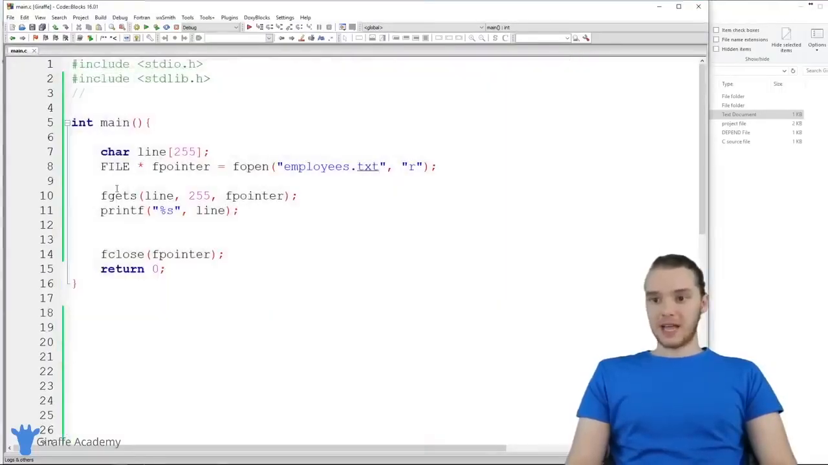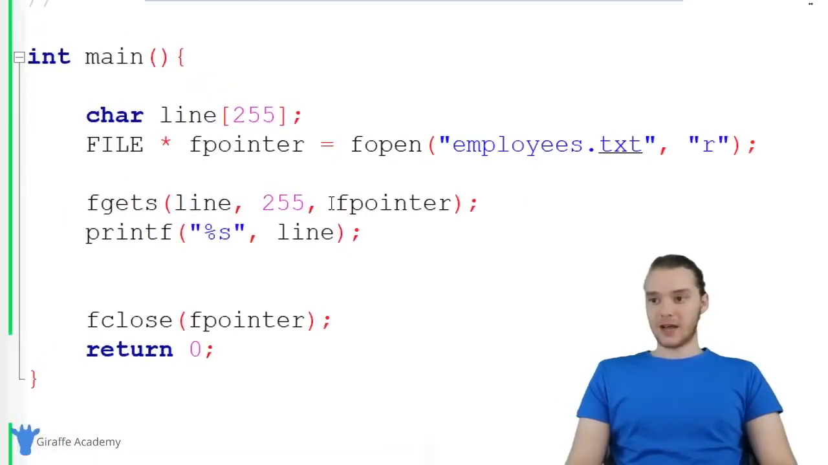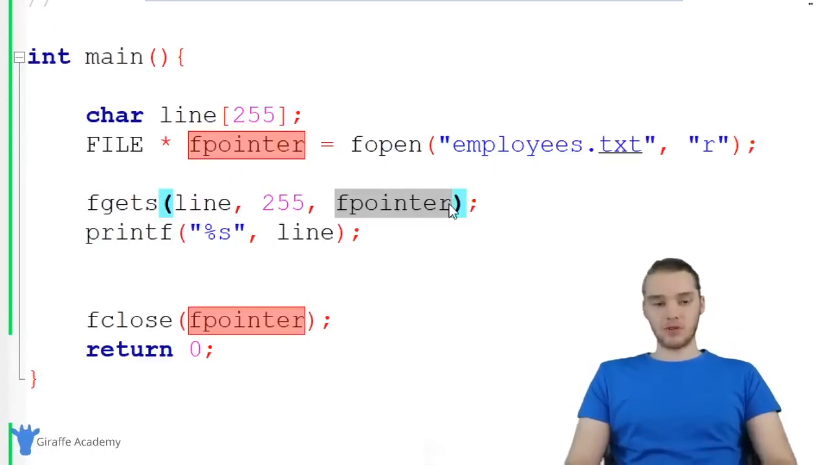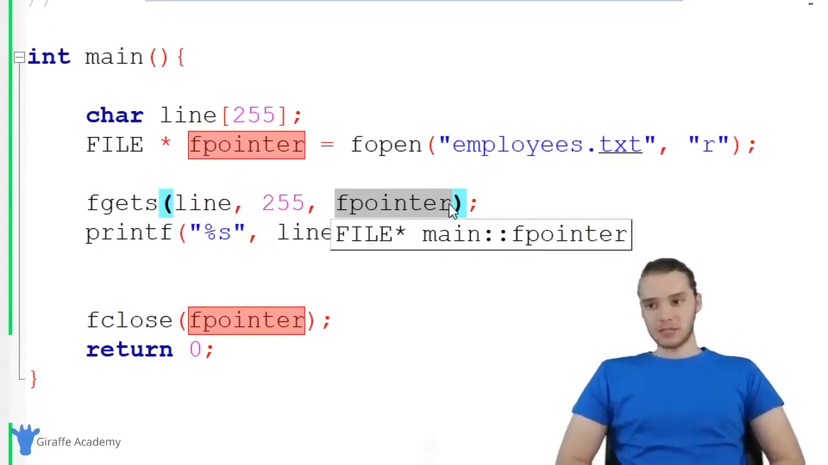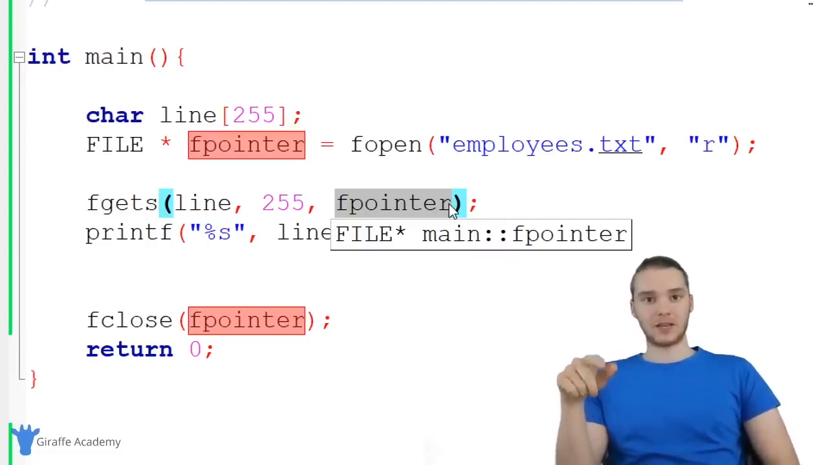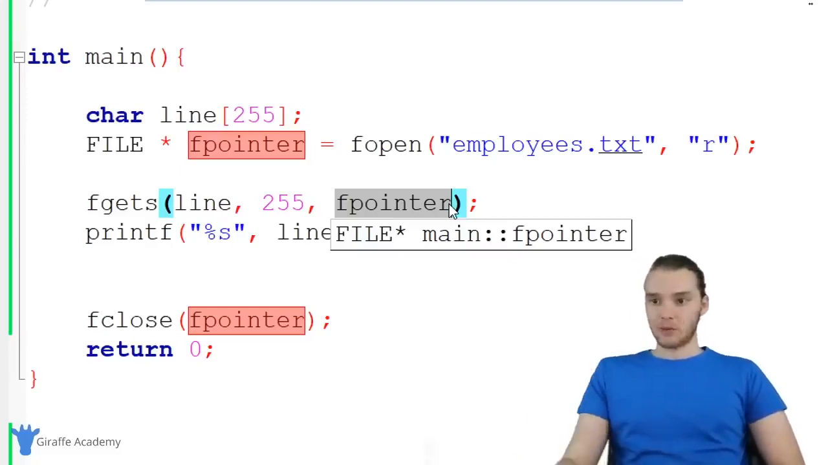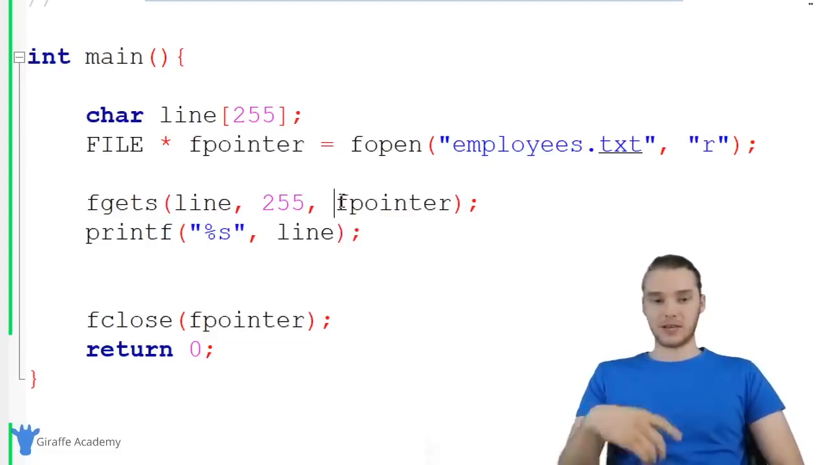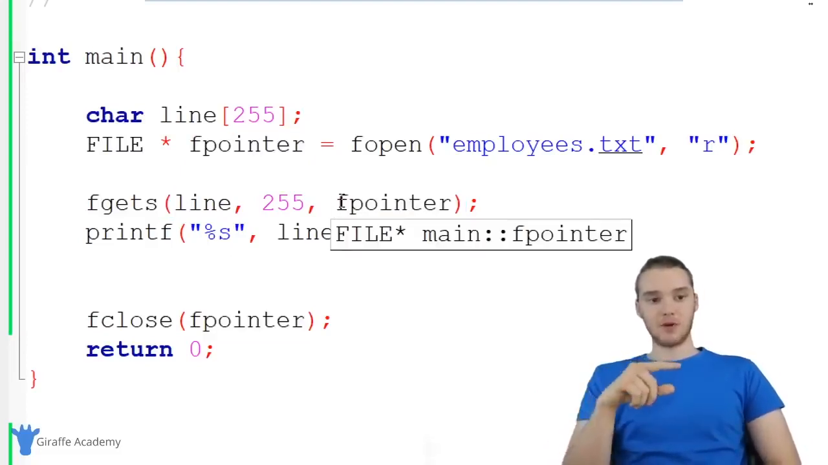So basically what fgets is doing is it's reading the first line, and another thing that it's doing is it's moving this pointer. So remember, this pointer is essentially pointing to where the file is in our memory. And whenever we use fgets, this pointer is going to get incremented. So it's basically going to move past the first line in the file.